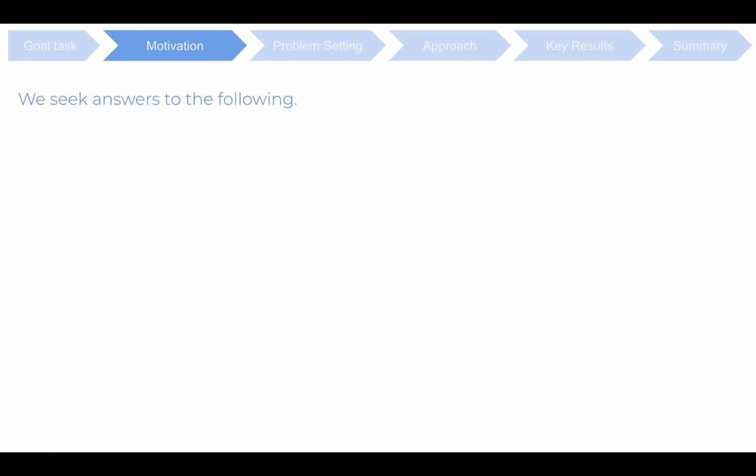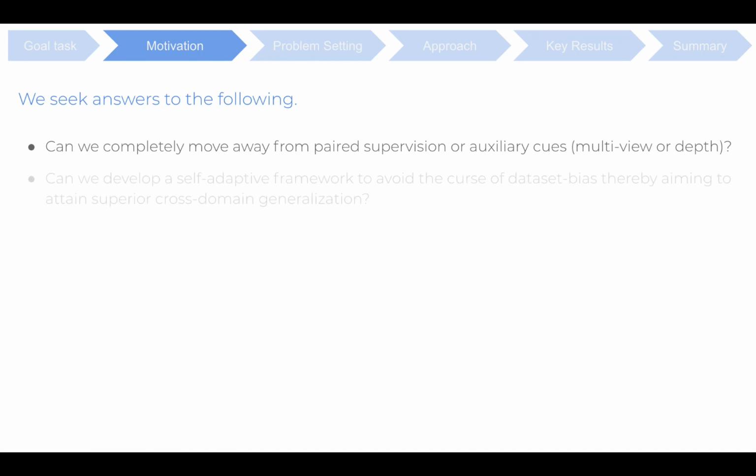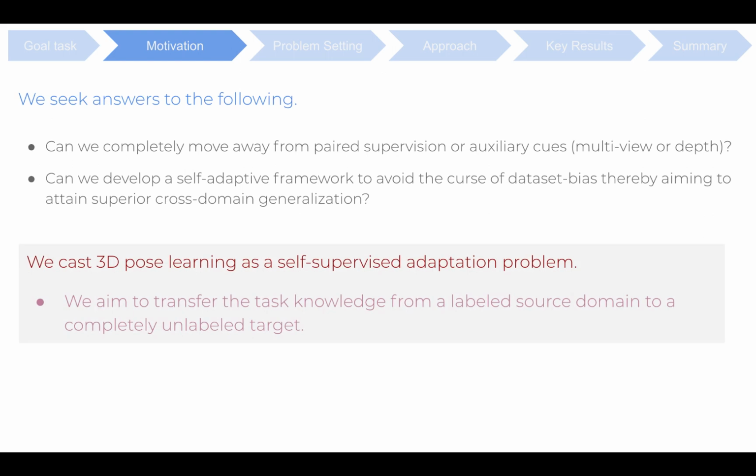In this work, we seek answers to the following intriguing questions. First, can we completely move away from paired supervision or auxiliary cues such as multiview or depth? Second, can we develop a self-adaptive framework to avoid the curse of dataset bias, thereby aiming to attain superior cross-domain generalization? To this end, we cast 3D pose learning as a self-supervised adaptation problem. In a nutshell, we aim to transfer the task knowledge from a labeled source domain to a completely unlabeled target.